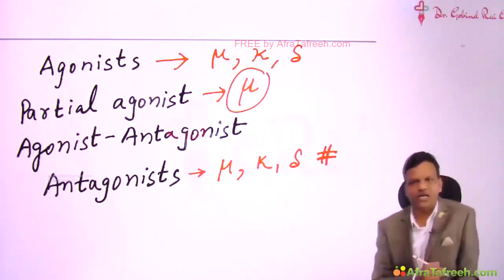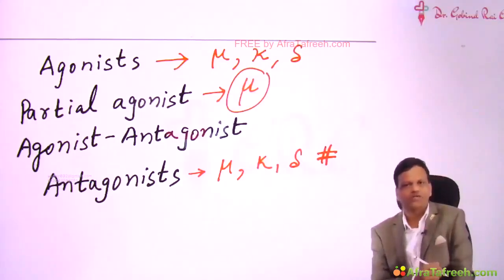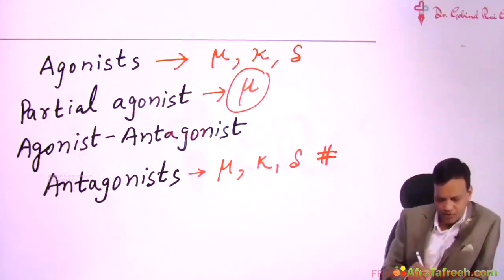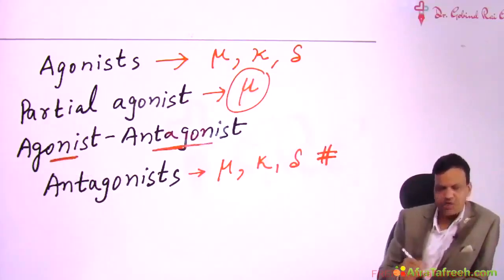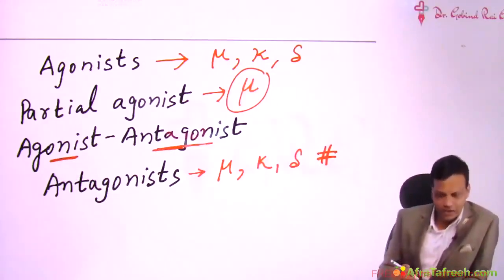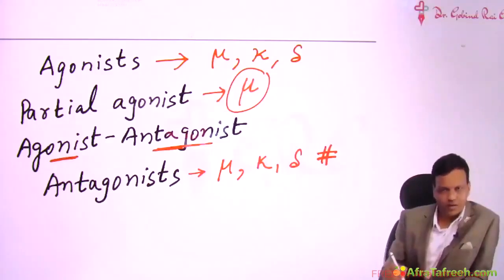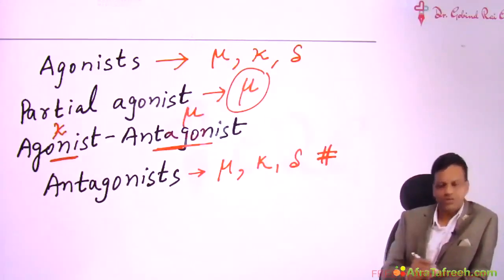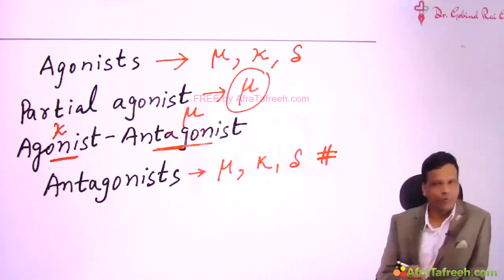Then agonist antagonist is a term used when a drug is an agonist on one receptor and antagonist on some other receptors. Now most of the opioids which are agonist antagonist are agonist on kappa receptor and antagonist on mu receptor. So this is the classification of different opioids.